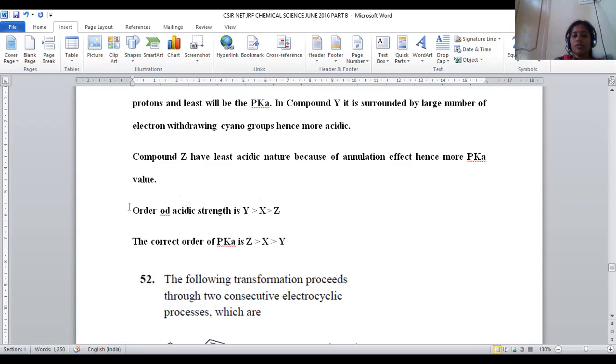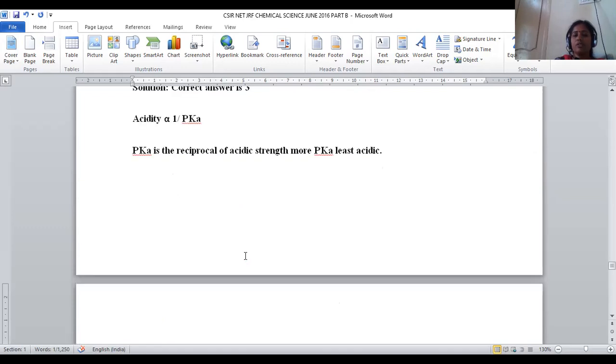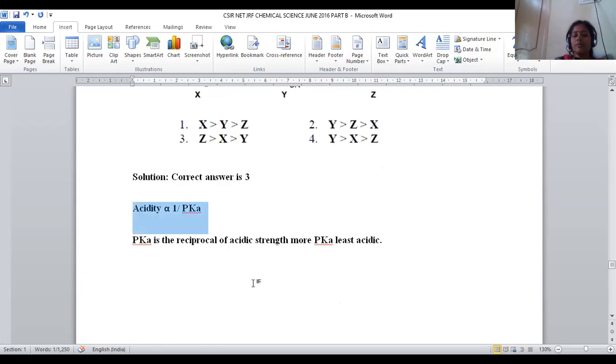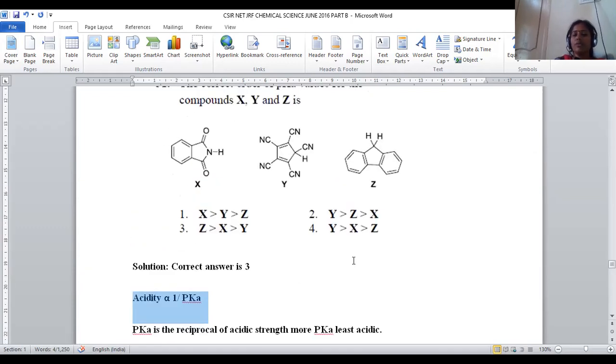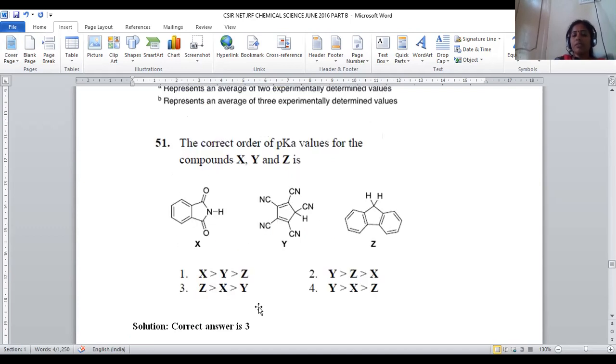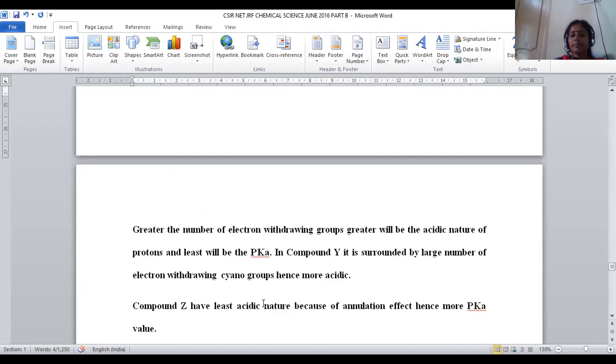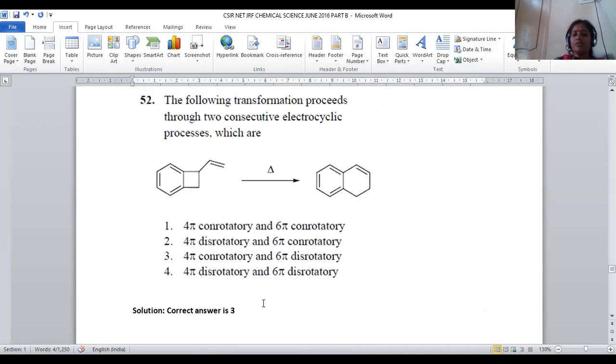Okay, so two kinds of series were provided here. The acidic strength of compound Y is more, whereas the pKa value of compound Z is more. pKa is inversely proportional to the acidic strength of the compound. So the right answer will be option number 3. For question number 51, option number 3 will be the right answer. Let us move on to question number 52.